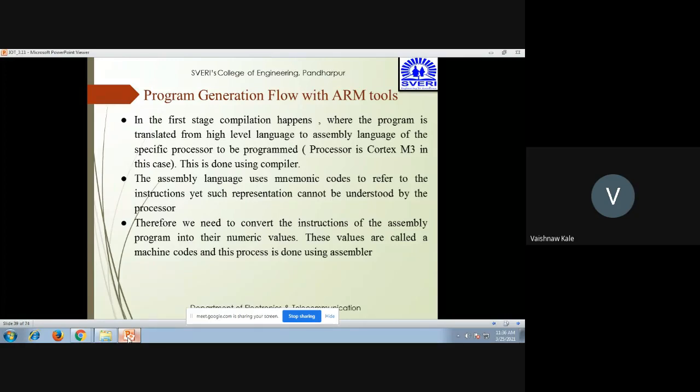So now let us write it in a very simple way. The program is translated from the high level language into assembly language for the specific processor. This is done by using a compiler. Then the assembly language has mnemonic code which cannot be understood by the processor. Hence, it is converted into numeric values, which is also called machine code, and this can be done using an assembler.